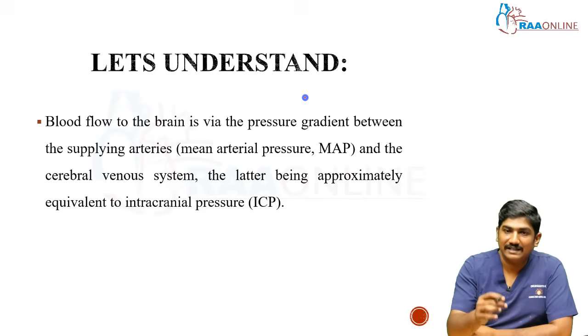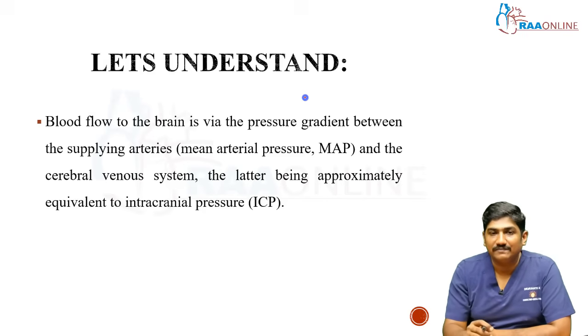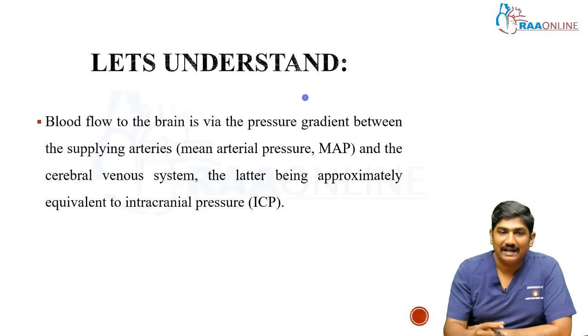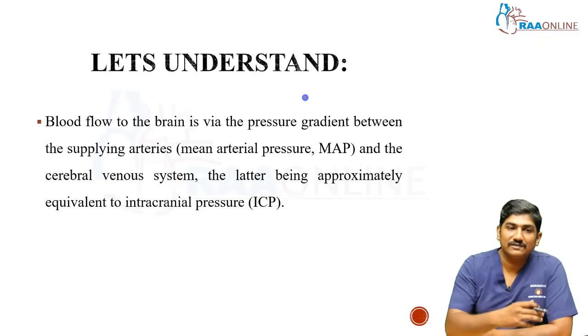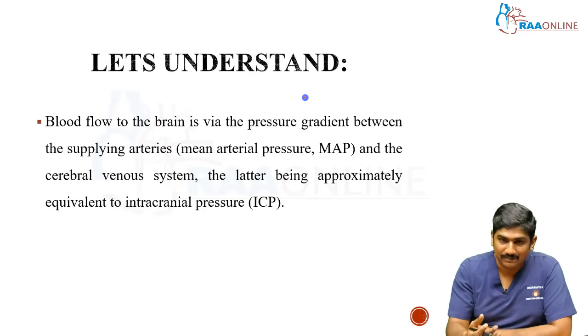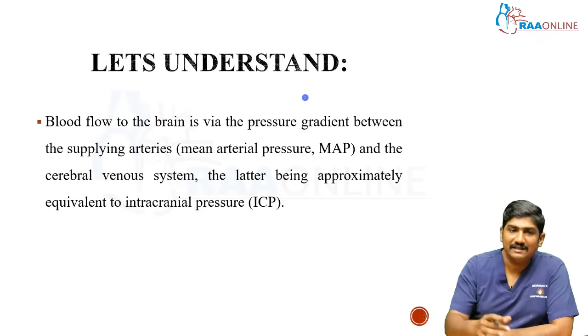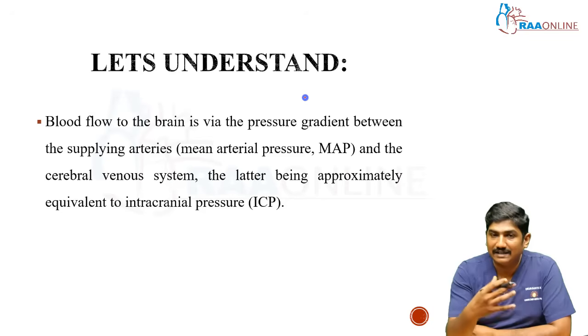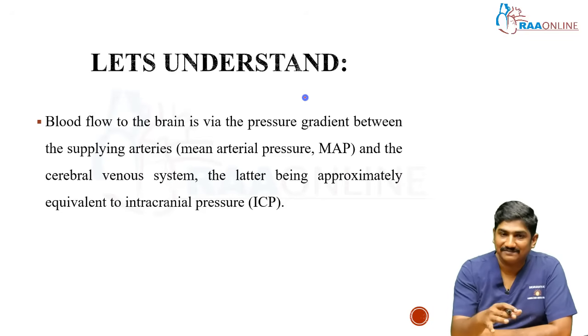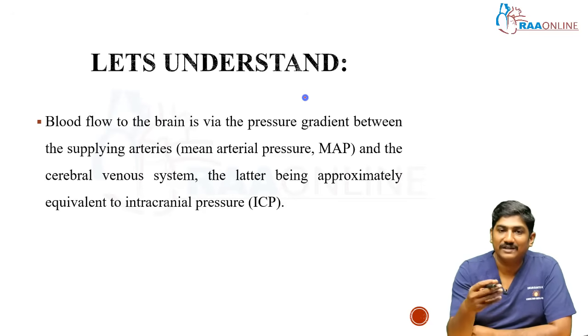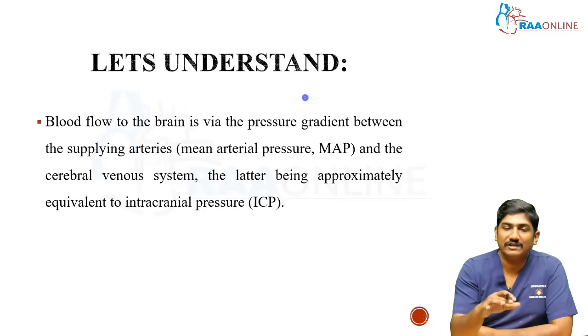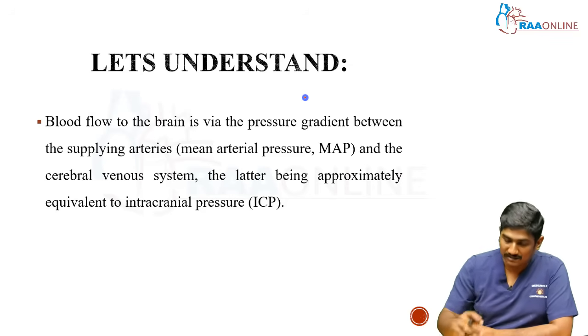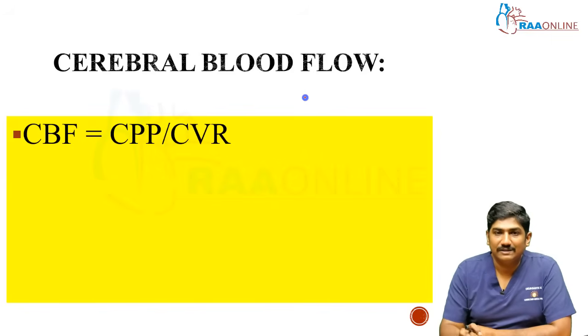Similarly in the brain, the blood flow to the brain is via the pressure gradient between the supplying arteries, as the MAP, and the venous system. You can use the word venous system, or you can use the word ICP. If there is any compression inside, like an arterial leak or hematoma or SAH, these are all going to press on the venous system, right? Ultimately, the venous pressure is going to be high. So intracranial pressure can be equated to central venous system pressure. Now coming to the cerebral blood flow.